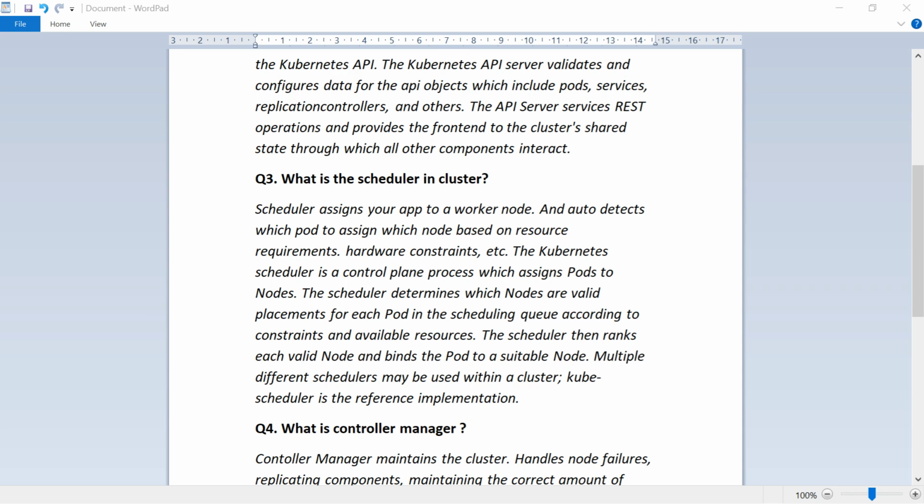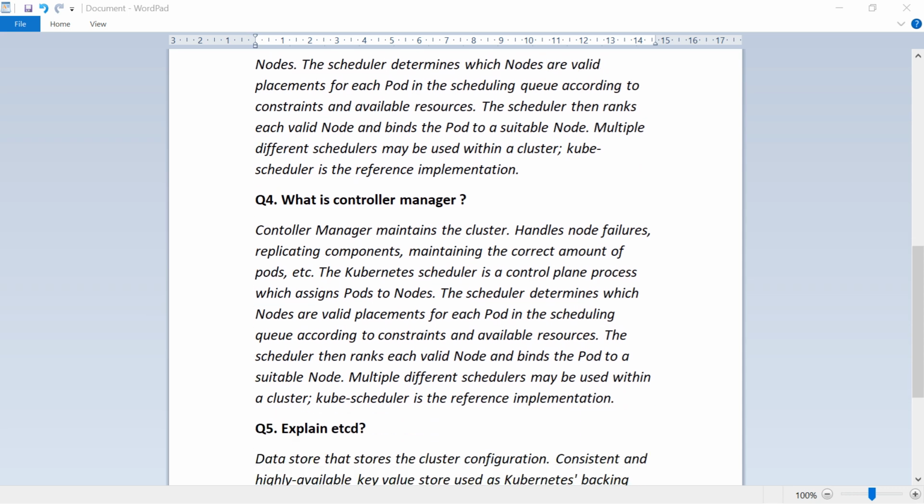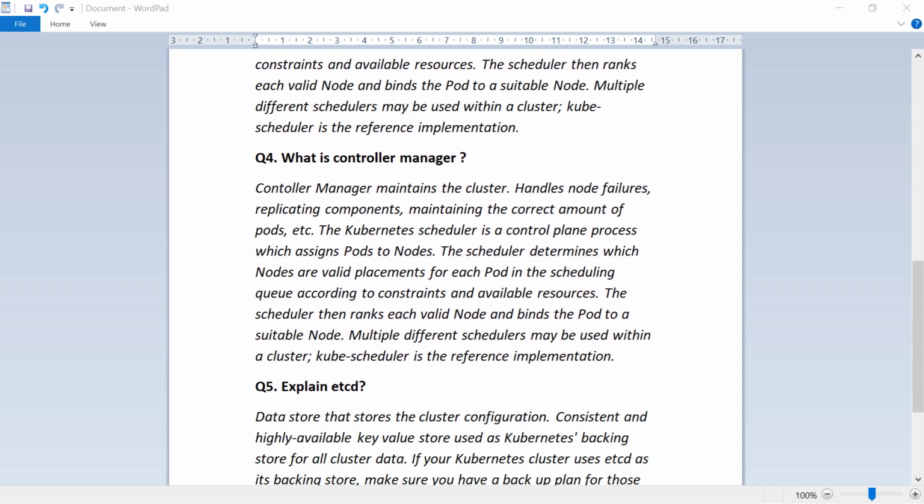Next question, what is the controller manager? Controller manager maintains the cluster, handles node failures, replicating components, maintaining the correct amount of pods, etc.